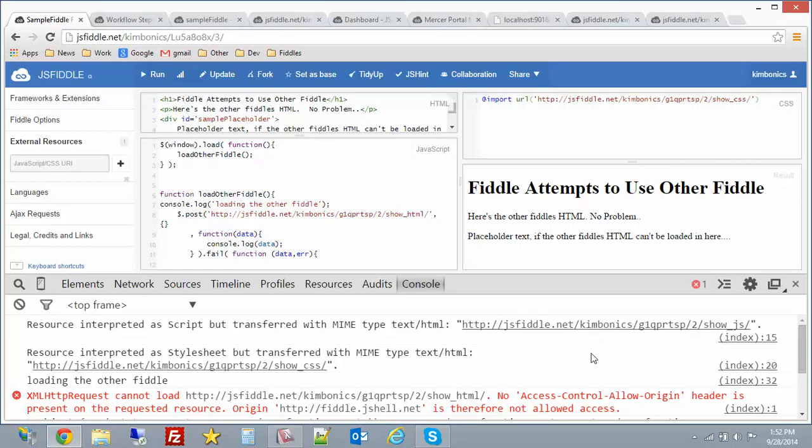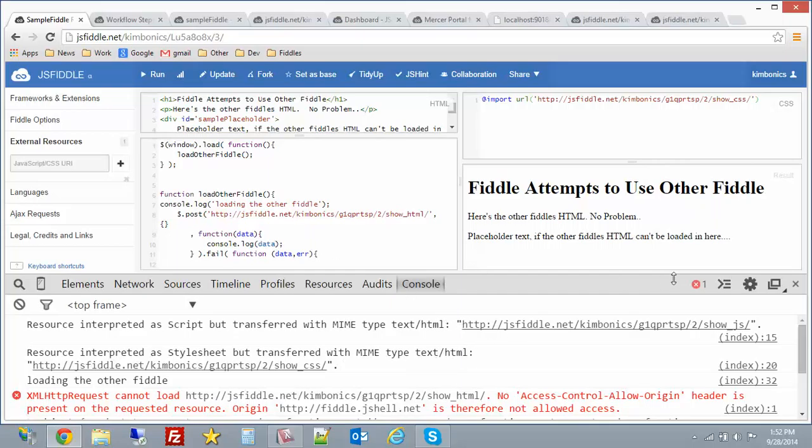So basically what I'd like, for a small change in JSFiddle, would be that for show JS, the server sets the MIME type to text script, and for show CSS, the server sets the MIME type as text CSS.